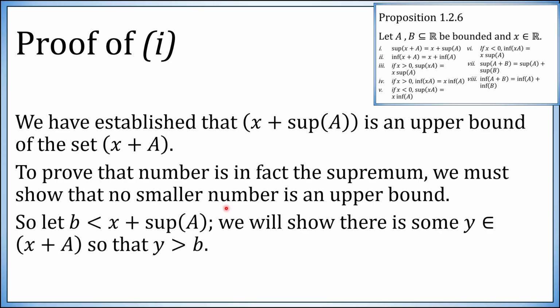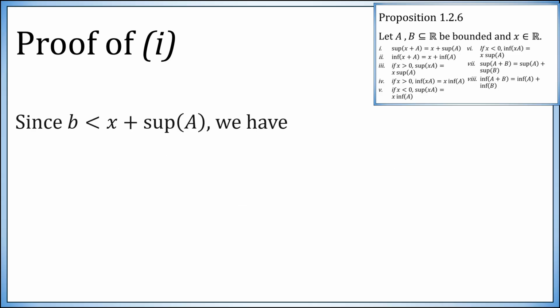So suppose you pick a number less than x plus sup A. We're going to show that this number b is not an upper bound of the set x plus A. In other words, there is some element of that set which is bigger. So the number x plus sup A is an upper bound. We're now going to show that anything smaller is not. So pick a number b less than x plus sup A. Therefore, b minus x is less than sup A.